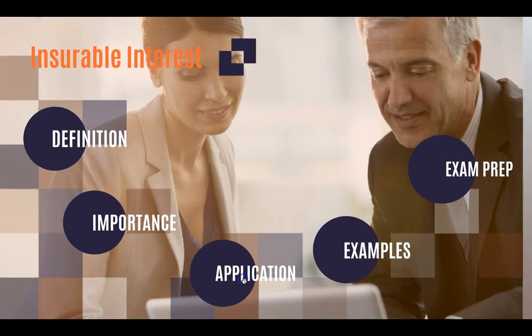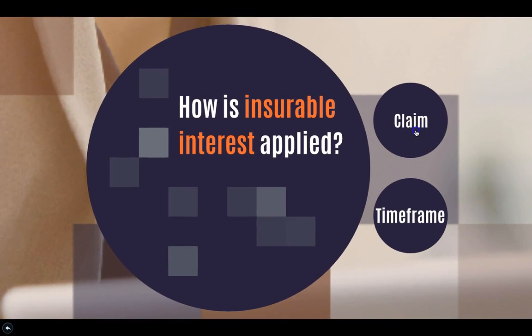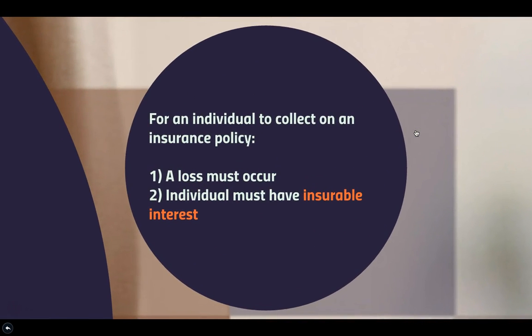Okay, so how's it applied by the insurance industry? First off, in terms of a claim, there's two things that have to occur. First, and this is part of the definition, a loss must occur for a claim to be made. And secondly, the person making the claim has to have insurable interest in the situation.